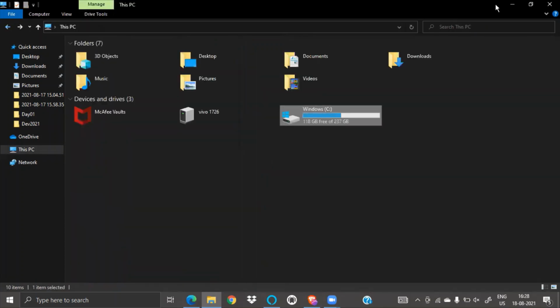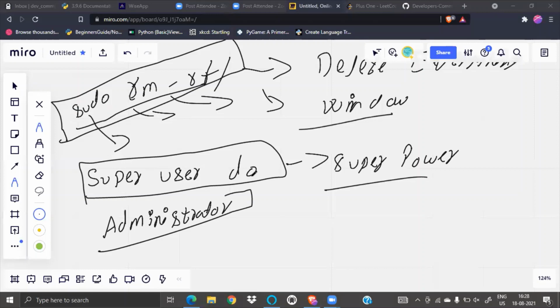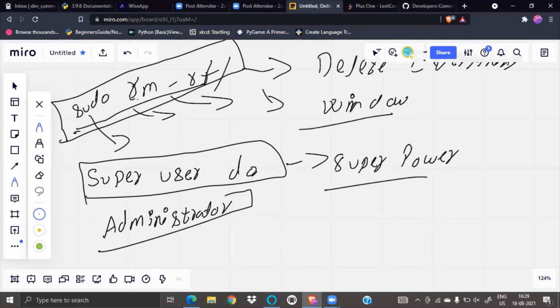That is for administrator, and if you do sudo rm -rf, it will ask if you want to remove everything from your folder, like everything from your machine. It will blank my machine. There will be no window, nothing. I will lose everything.